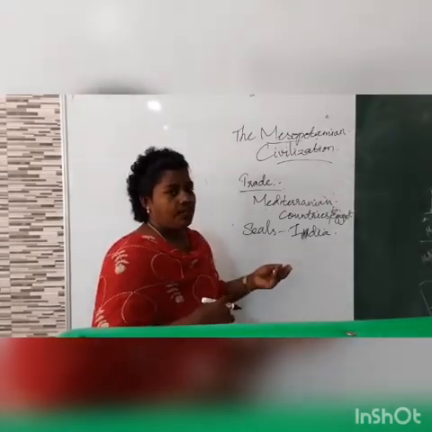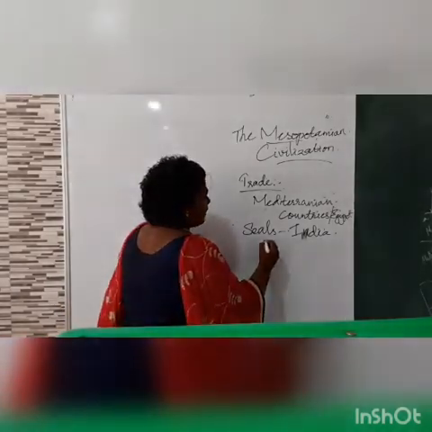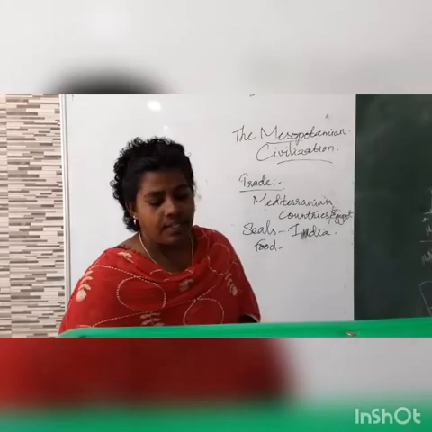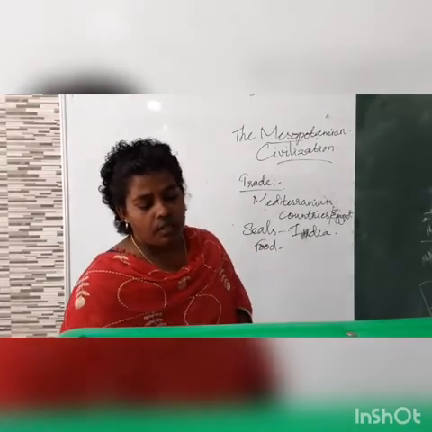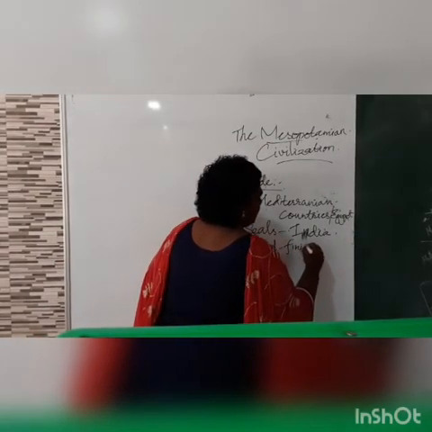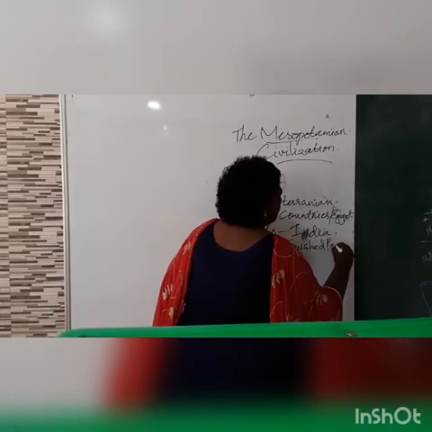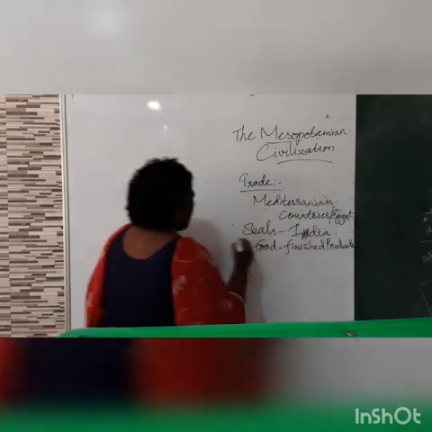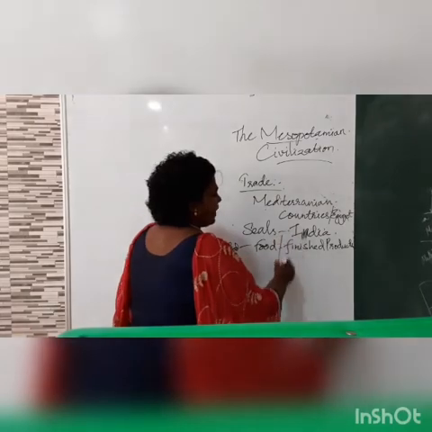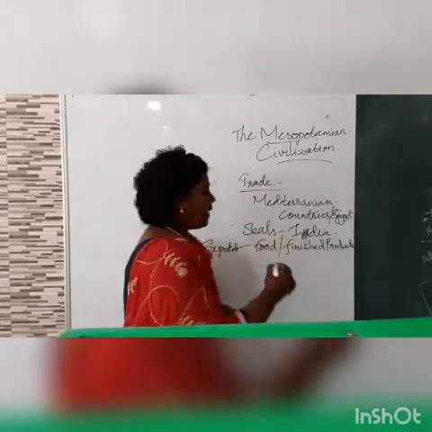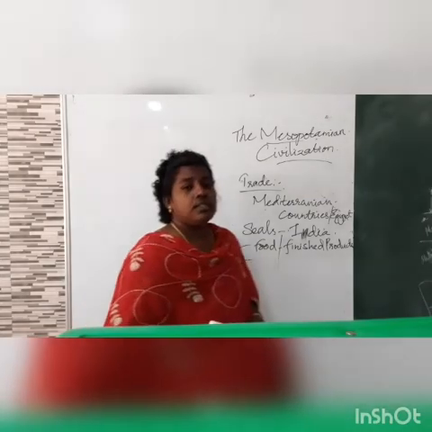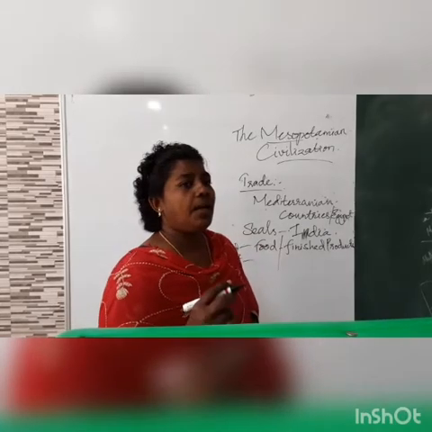And when we see what things they exported and imported, they exported the food grains and the finished products, and they imported stones, timber and metals.